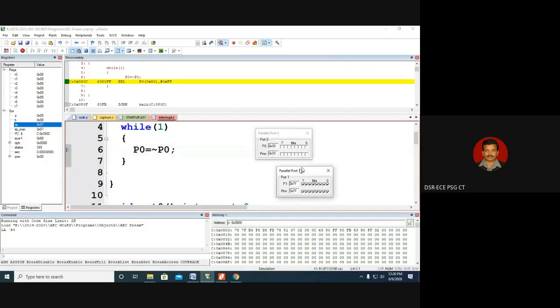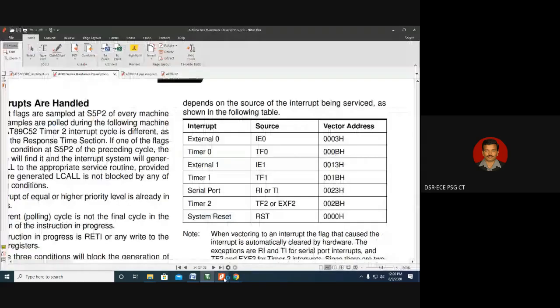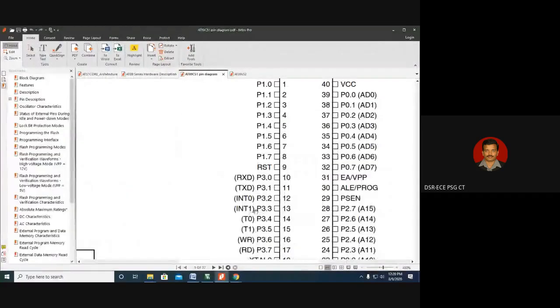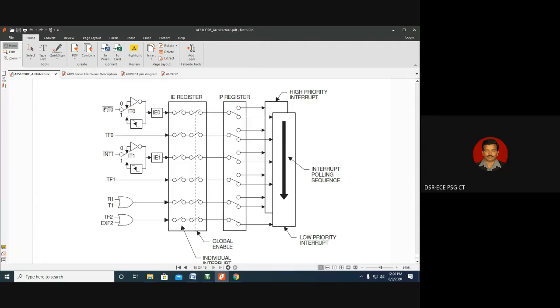So we have to create an interrupt. Creating an interrupt means what? In the P3.2 pin, we have to create logic 0, because it is a level 0 type of interrupt. In the P3.2 pin, we have to make it 0. If P3.2 becomes 0, then it will create an interrupt according to this interrupt structure. So INT0 is P3.2. When this becomes 0, the IE0 flag will set. When the flag sets, it can create an interrupt.